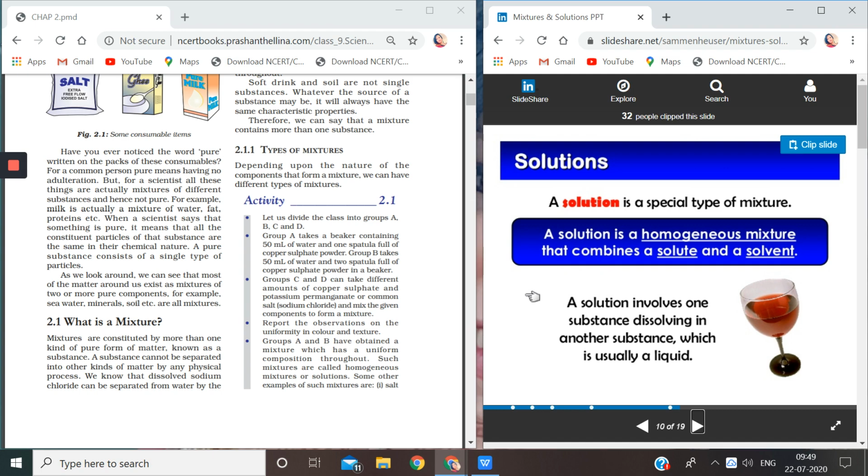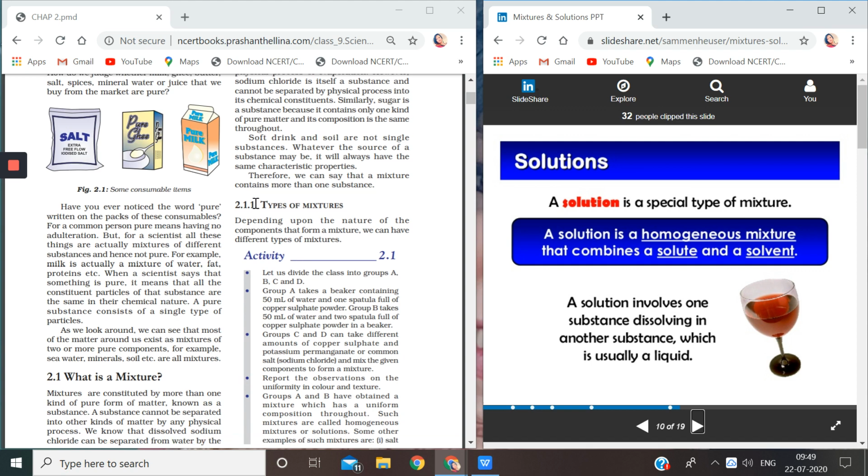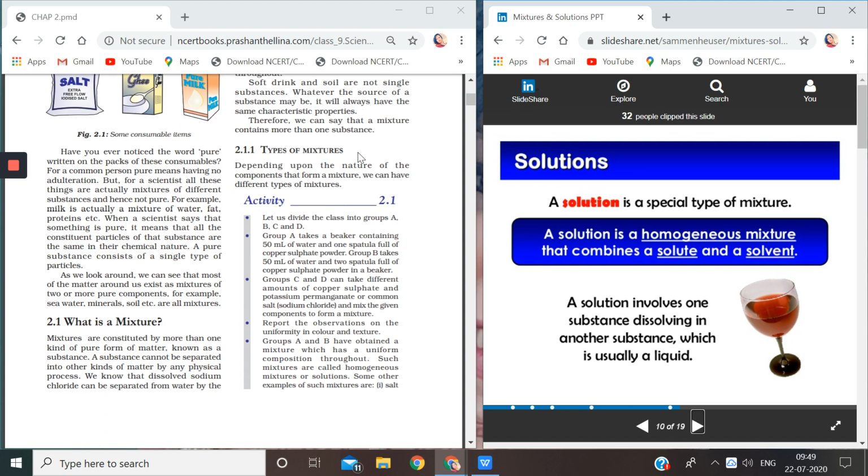Okay, children. So till here, I just want to make it clear that this page actually discusses the various types of mixtures. So in the next video, I will be discussing the line that I was telling you: a substance cannot be separated into other kinds of matter by any physical process. I'll explain it in the next video.